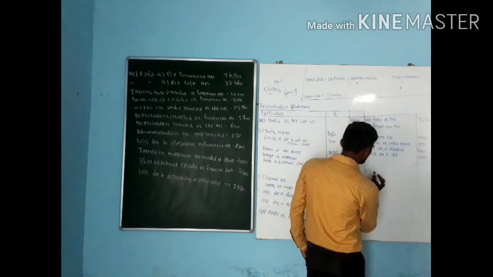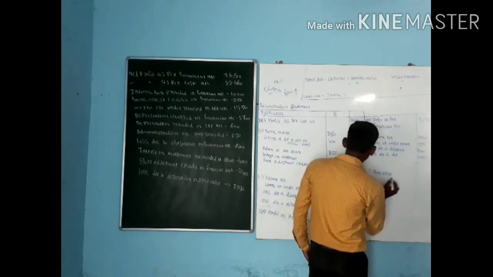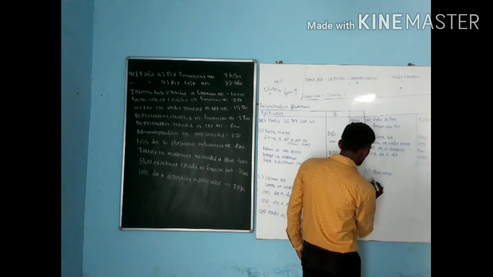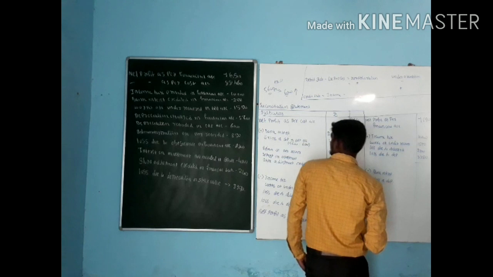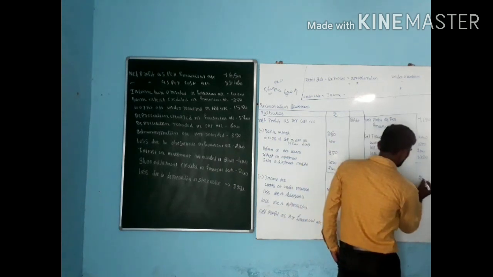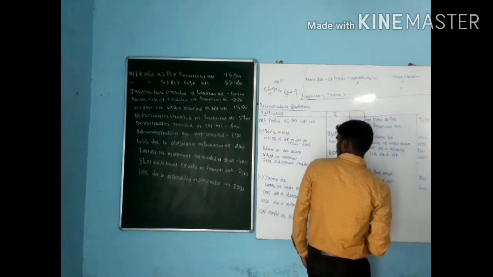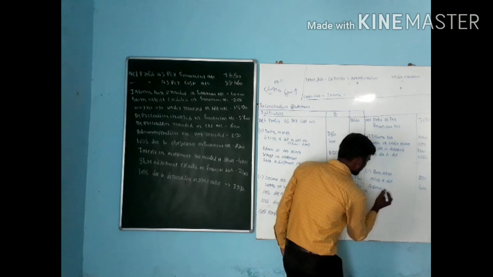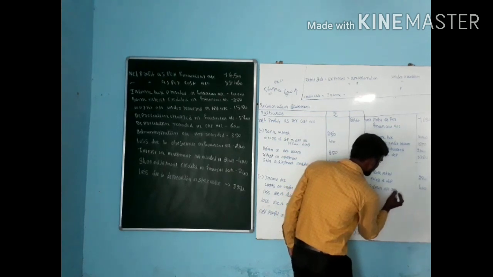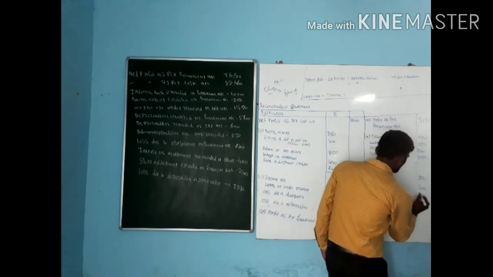Next one, whichever amount you added, here go for minus. That is bank interest, then excess of depreciation, then administrative overhead over recovered. How much is here? Bank interest is 250. Excess of depreciation is 400. Administrative overhead over recovered is 850 rupees.